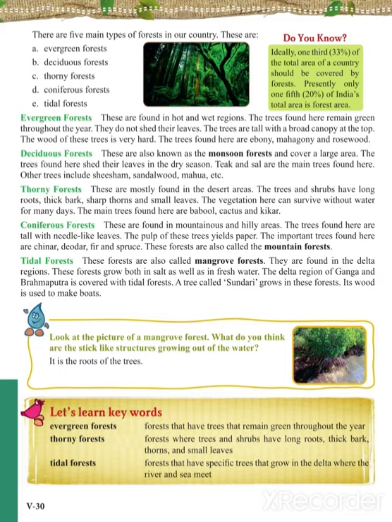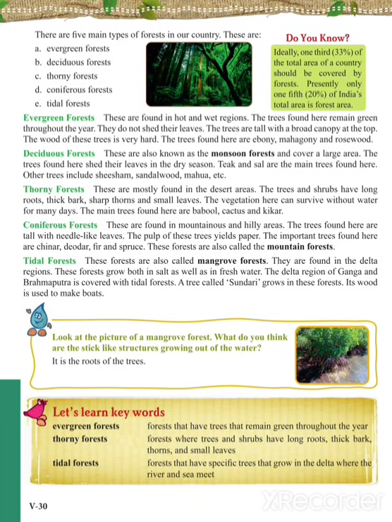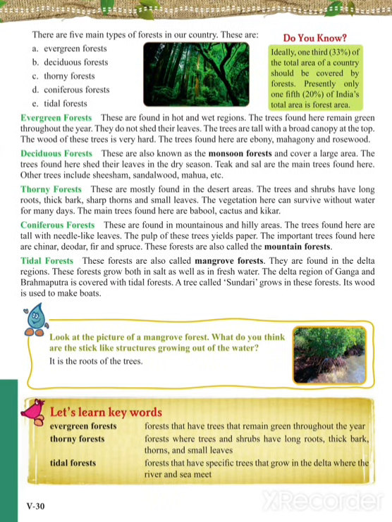Tidal forest. These forests are also called mangrove forest. These are grown in the delta regions, meaning they can grow in salty water as well as in fresh water. The delta regions of the Ganga and Brahmaputra are covered with tidal forest. The trees called Sundari grow in the forest. Its wood is used for making boats.